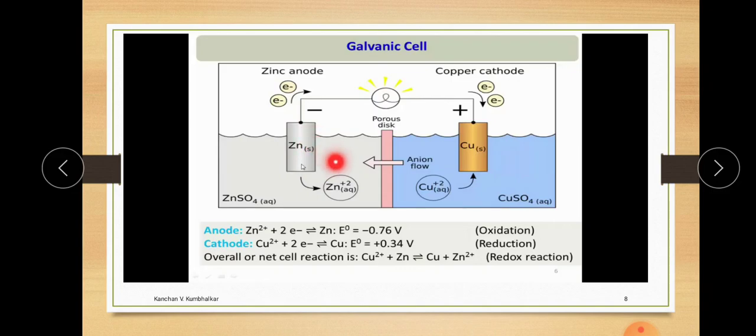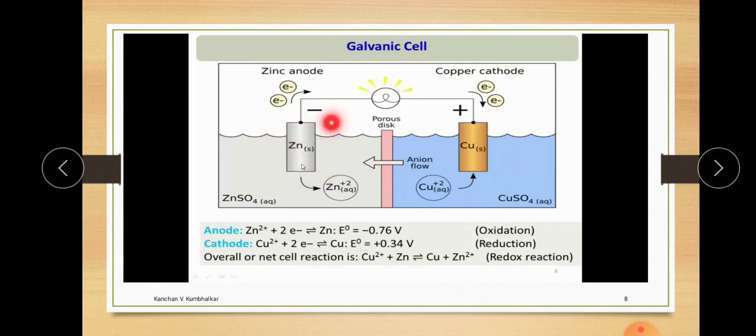This zinc rod is dipped in ZnSO4. There is a porous disc which allows only ions to flow through it. And next, there is a copper rod which is immersed in CuSO4. In both, SO4 2- is a common ion. Hence, the common ion effect is followed here.